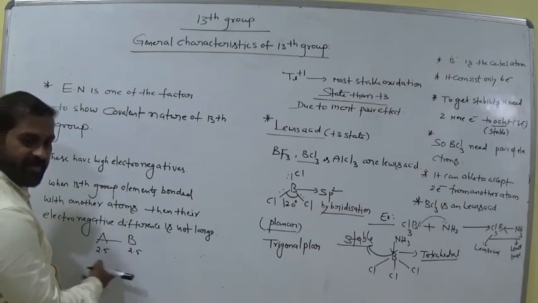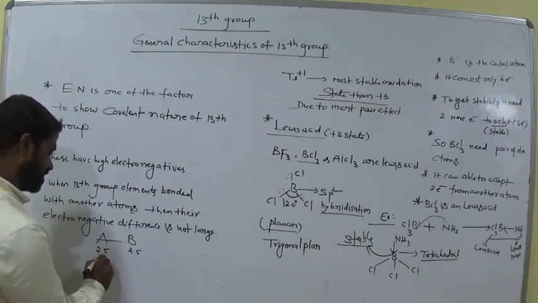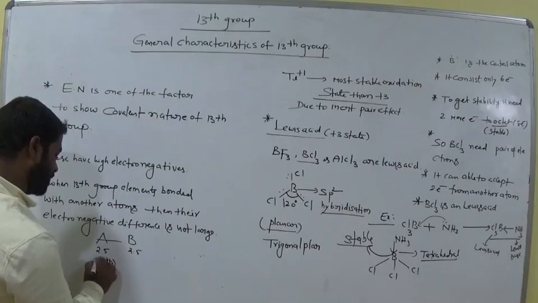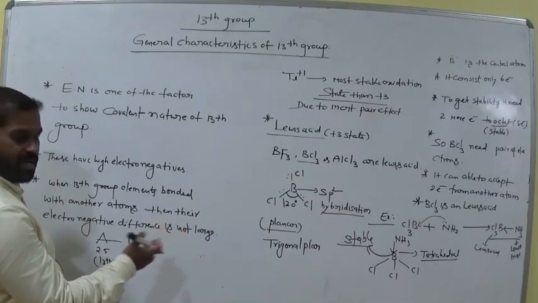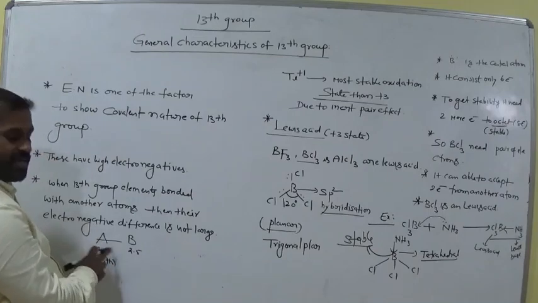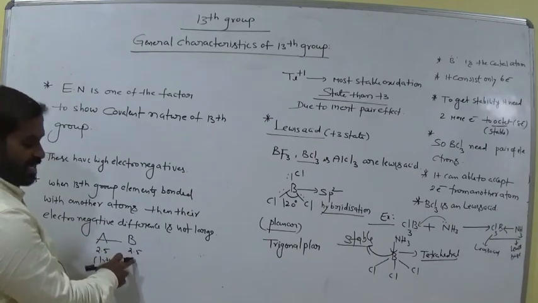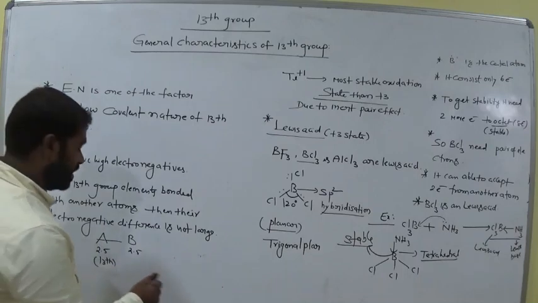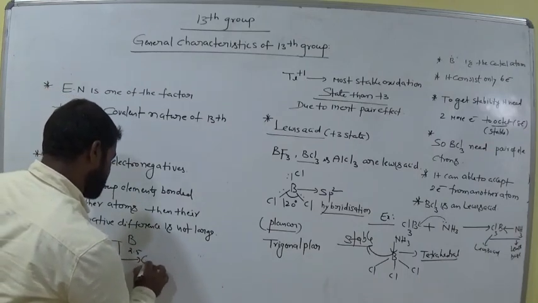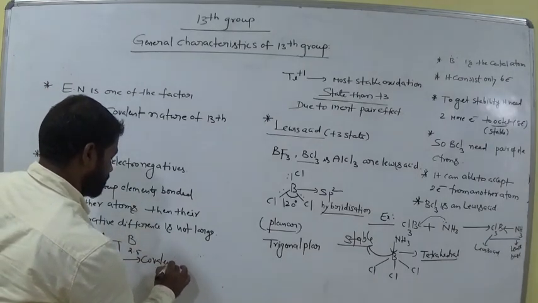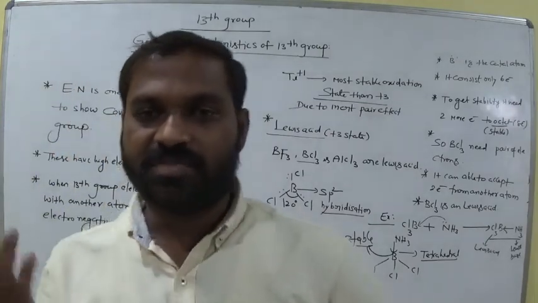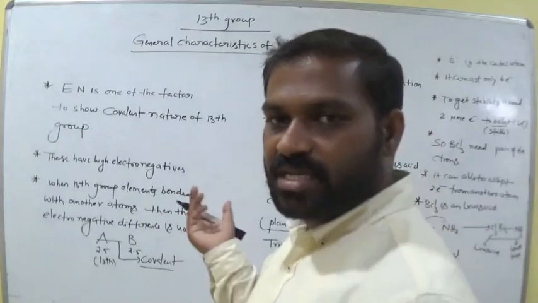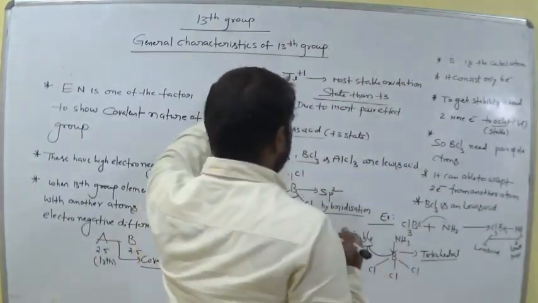Electronegativity difference. This is 13th group, suppose 13th group element A, boron, aluminum. This is another element. Now electronegativity 2.5 and its electronegativity 2.5 nearly. Now what is the difference? Almost 0. In this case, this bond is called covalent in nature. High electronegativity of the 13th group is also one of the reasons for the 13th group's covalent nature.